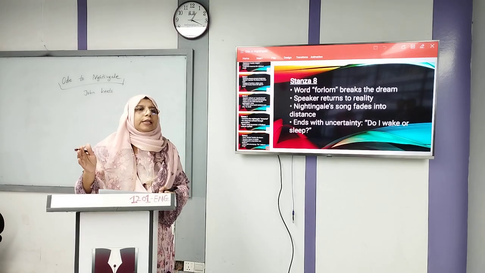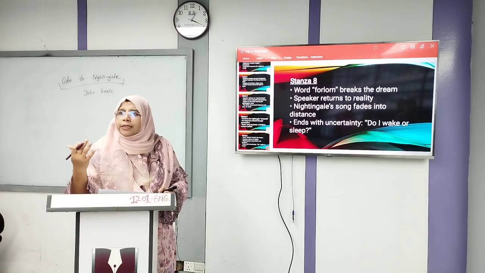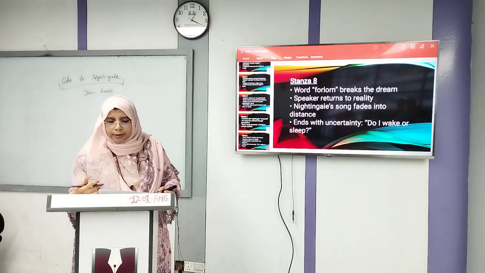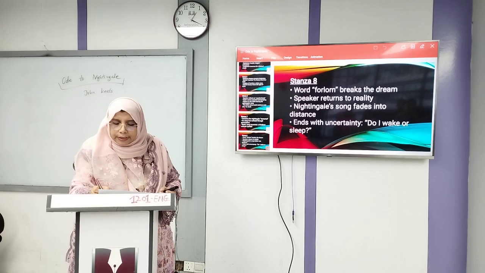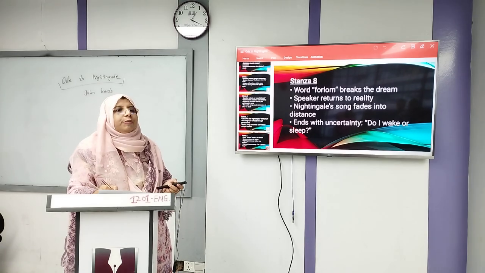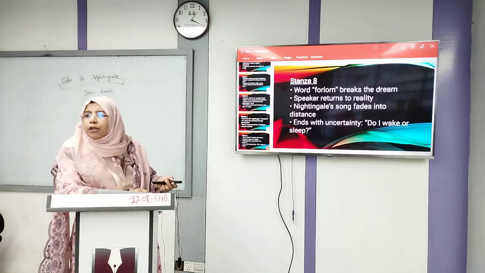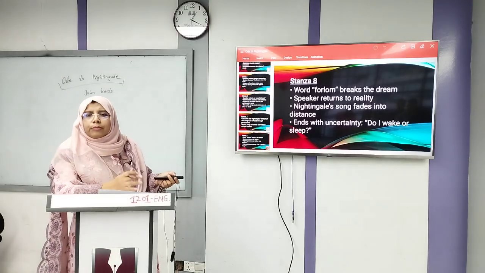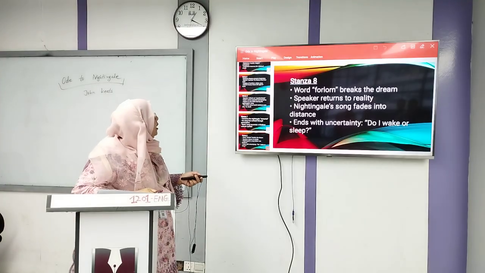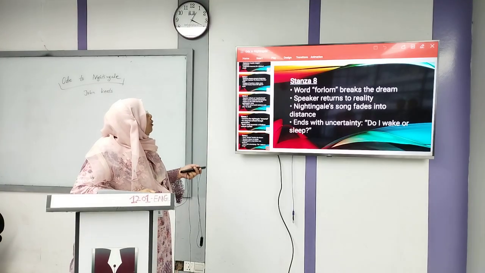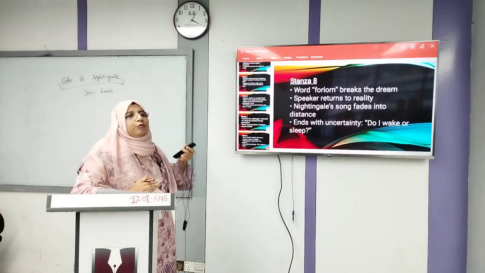He was in the nightingale's world. Now he is in his world. "Adieu, the fancy cannot cheat so well." Adieu means farewell, goodbye. So the speaker returns to reality.